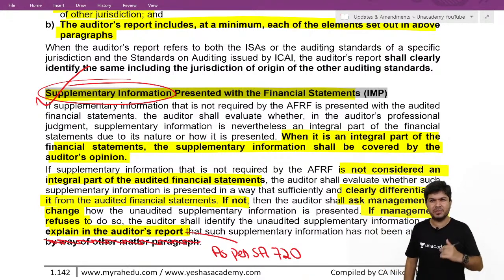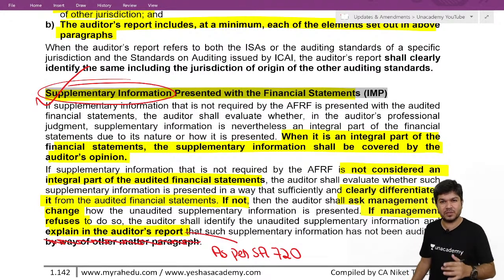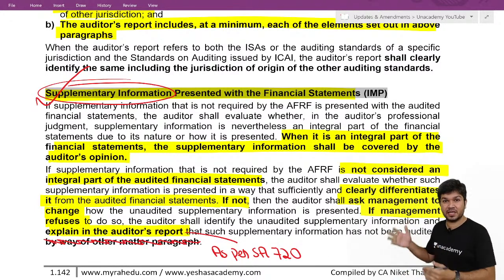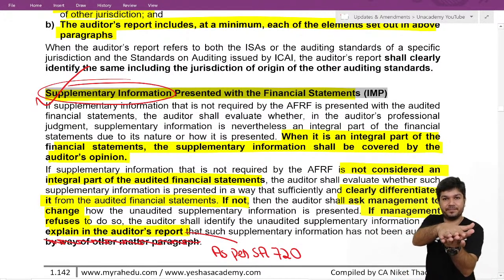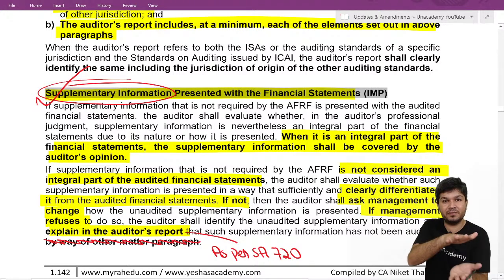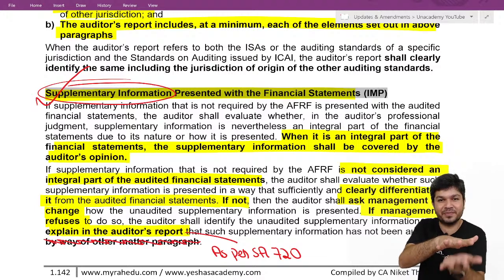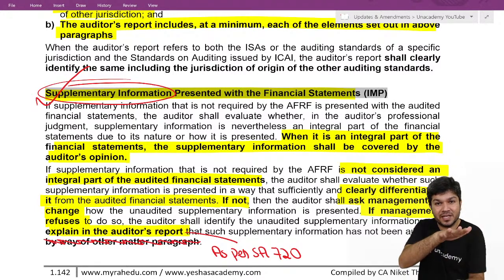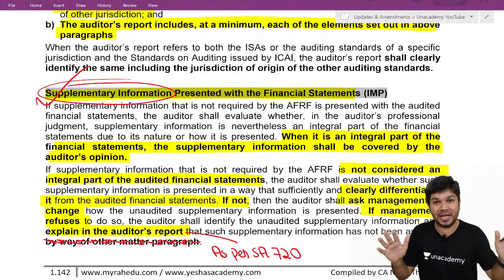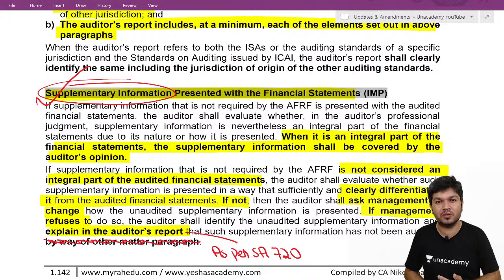So there might be the BOD report, there might be Form AOC-1. So many things are there. At your AGM, they are presented with the financials. Now they are not part of the financials. They are not annexed, they are attached. They are just presented together. As they are just presented together and are not a part of the financials, we need to tell the user these are not